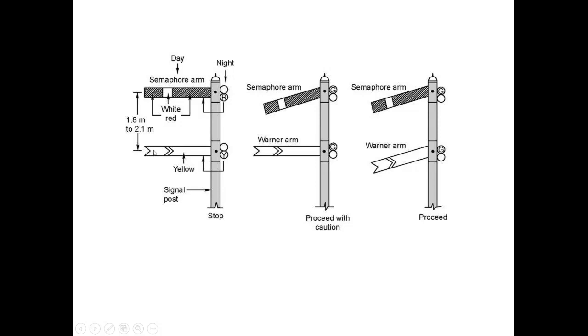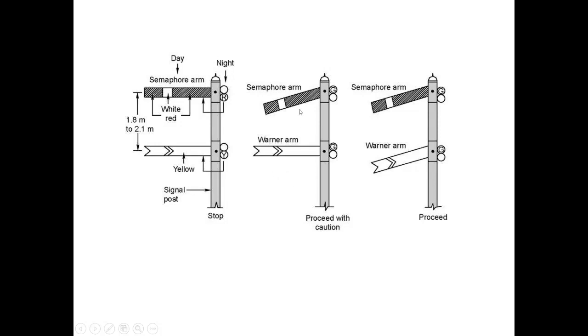The warning signal is placed on the same post as the semaphore signal. The warning signal is generally painted yellow and exhibits a yellow or amber color at night instead of red. The indications given by the warning signals are, see, when it is horizontal, it gives the indication of on, that is, the stop signal.